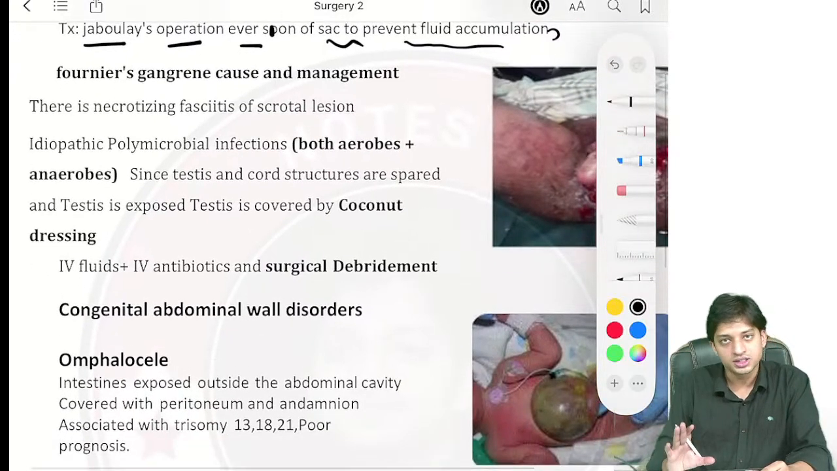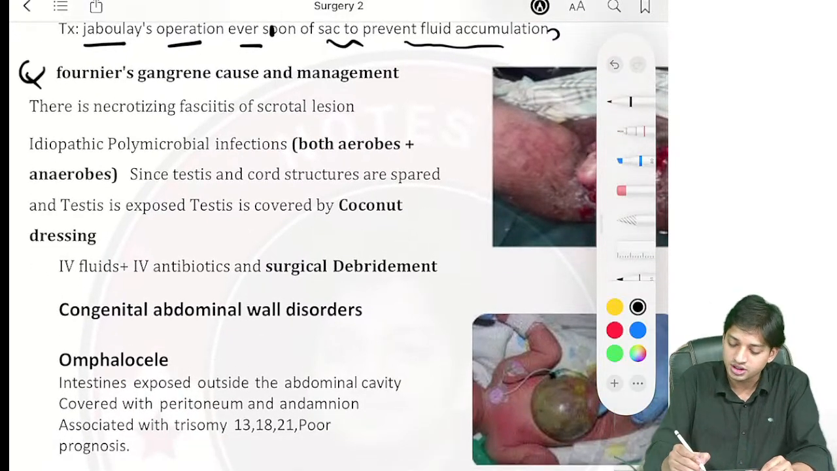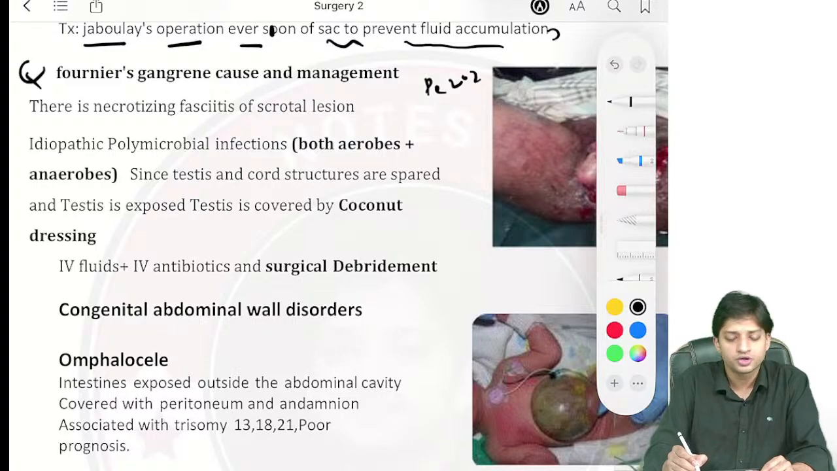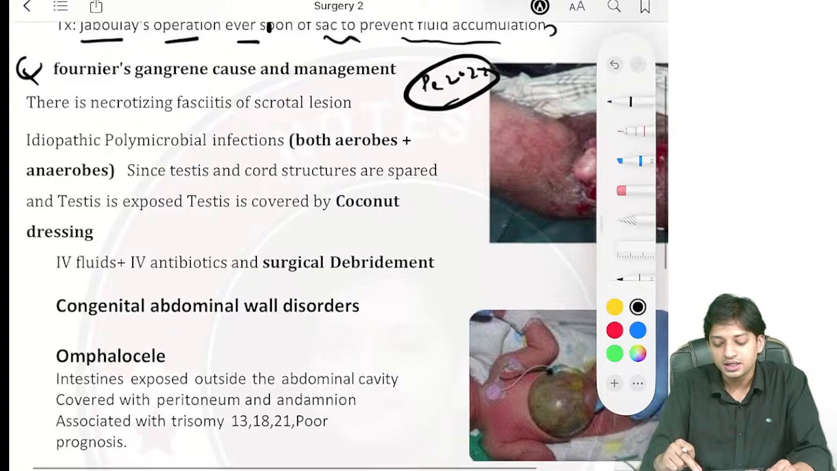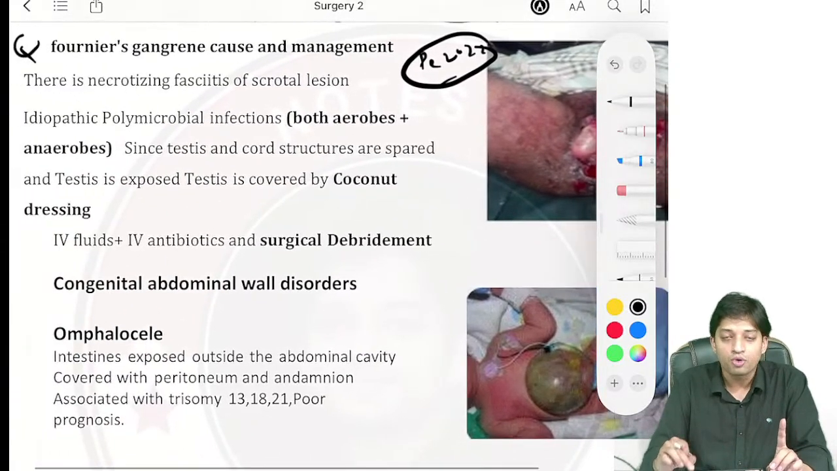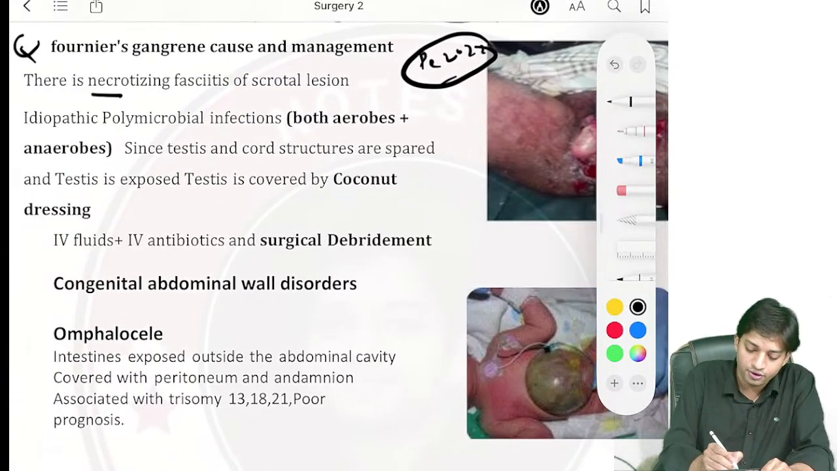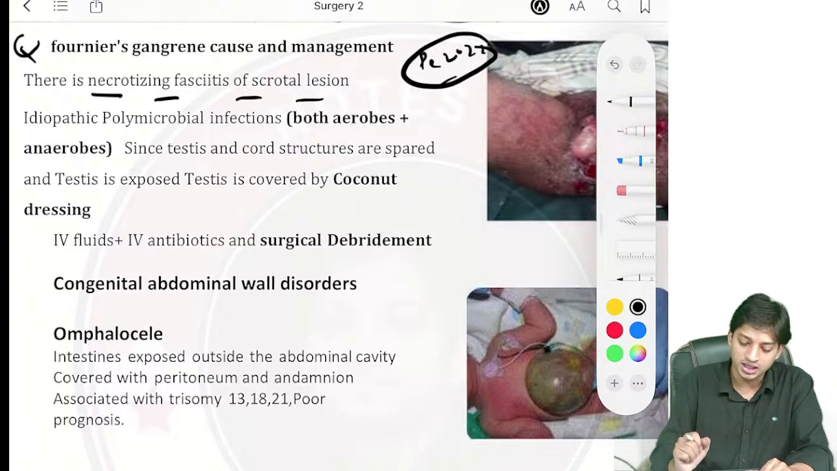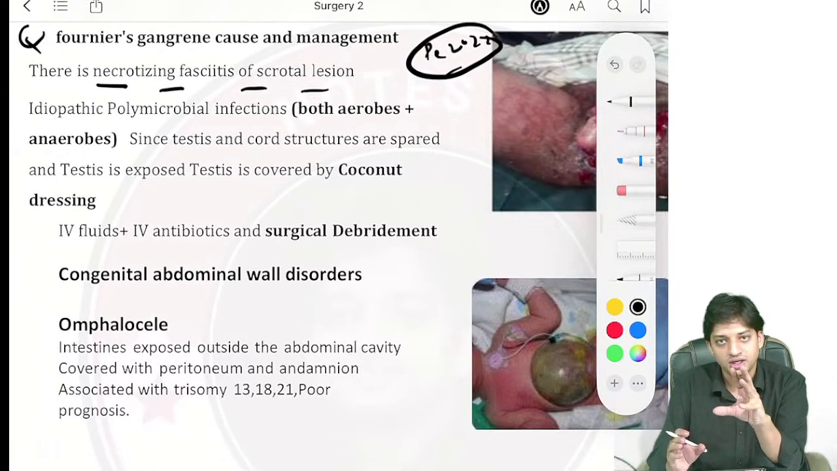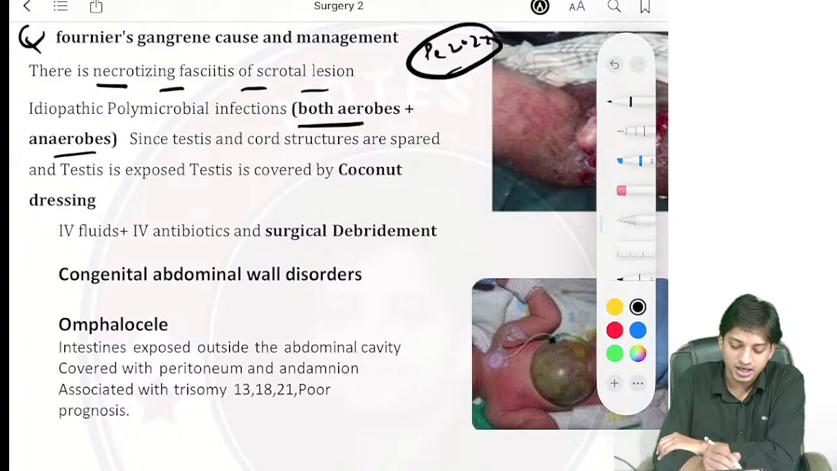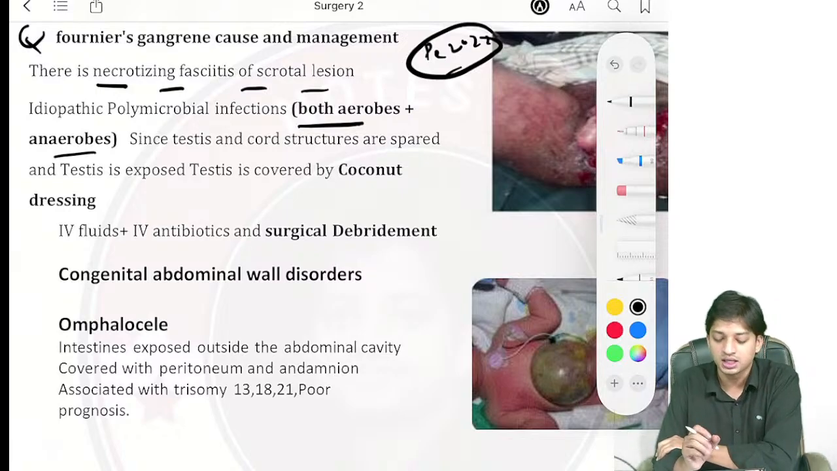Now coming to Fournier's gangrene, this is also a very important asked question. I think in December 2022 FMG exams they asked you. In Fournier's gangrene, they have asked what are the important points. We will tell you. It is necrotizing fasciitis of the scrotal region, right? And an important point is it is idiopathic. Polymicrobial infections are there. Both aerobes and anaerobes are infecting the scrotal sac.